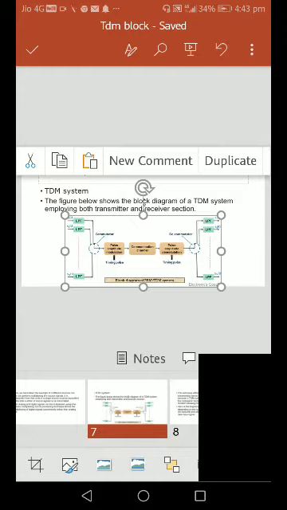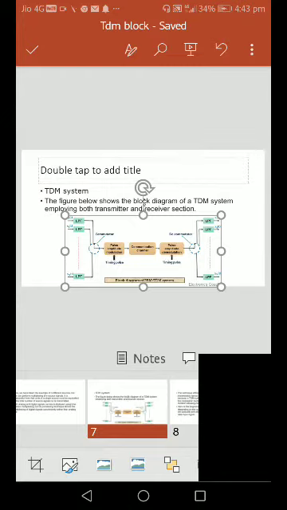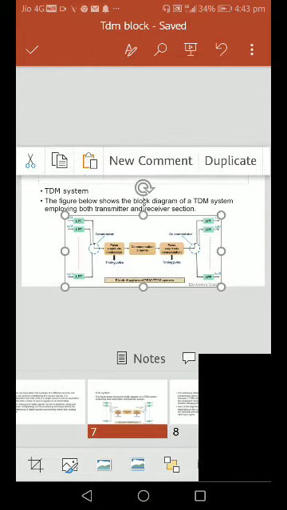At the same time, the commutator will be rotated in the clockwise direction, and the decommutator will be rotated in the anti-clockwise direction. If the commutator rotates anti-clockwise, the decommutator is rotated in the clockwise direction, so each sample voltage is collected at the same time.